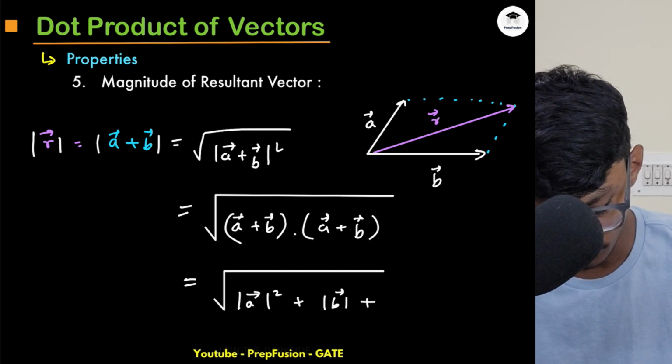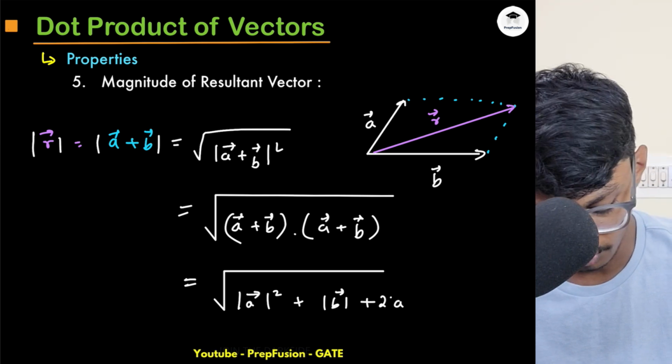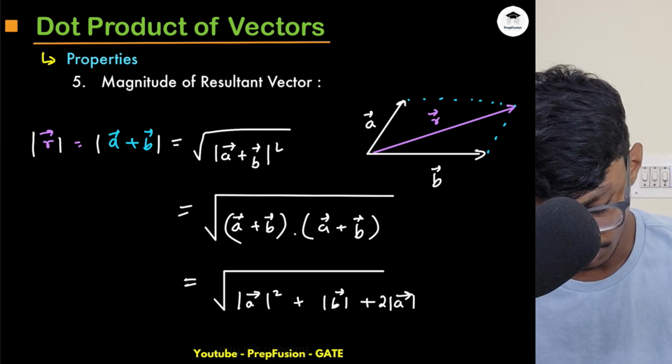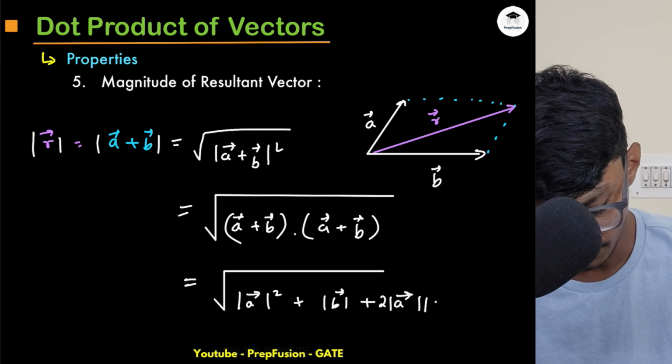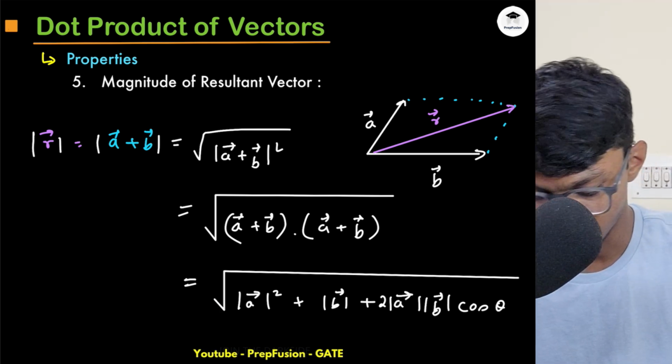They are commutative. So I can write it in terms of one, a dot b. And a dot b is mod of a into mod of b into cos theta, the angle between them, right? So this is how you can compute the magnitude of the resultant vector.